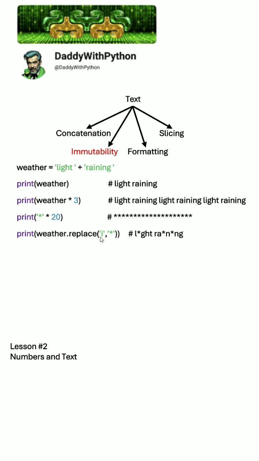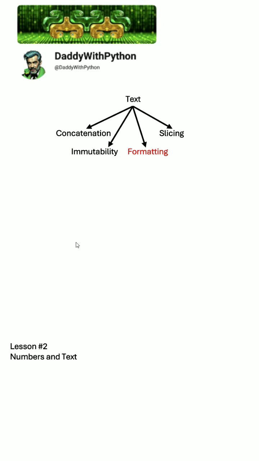Immutability. You can use any kind of method in Python to change the string, and in the end, if you print the variable containing the string, you will see it has no effect, because when you apply this method to the variable, it creates a completely new string and you would need to assign it to a new variable or reassign the old one with the new value to have an effect.